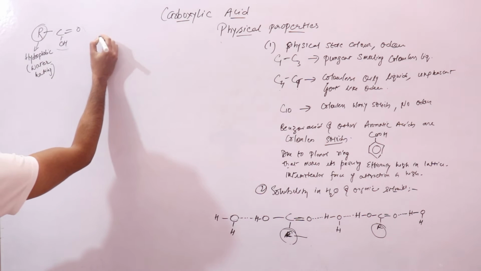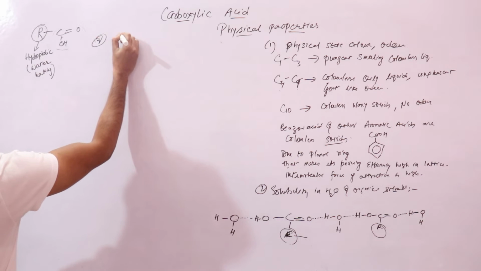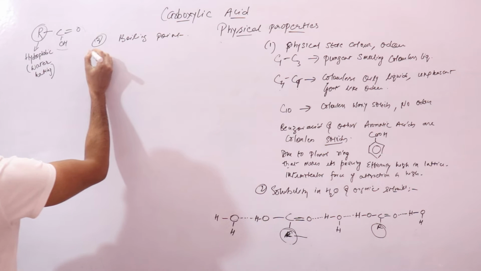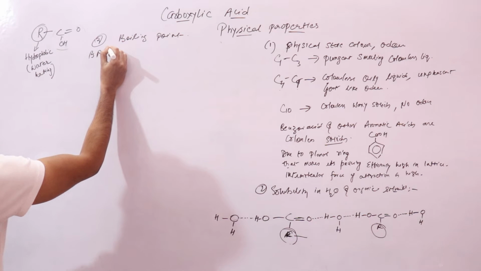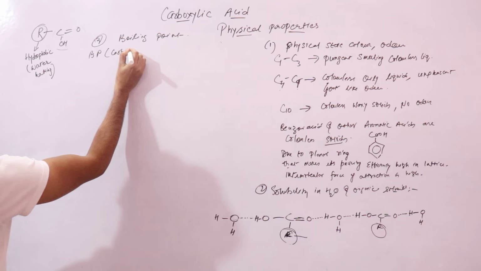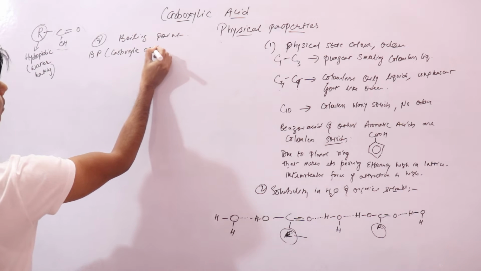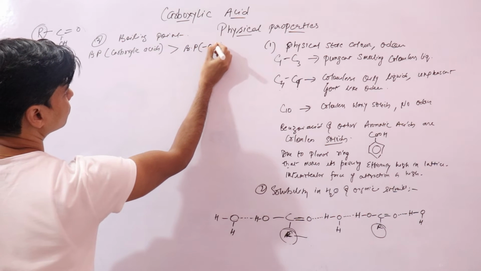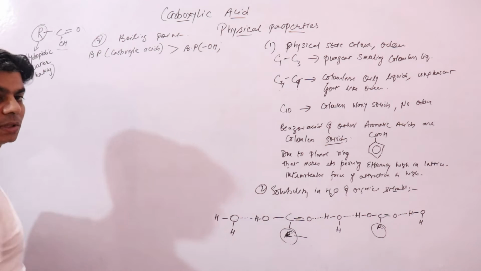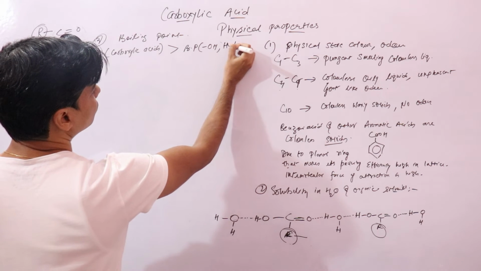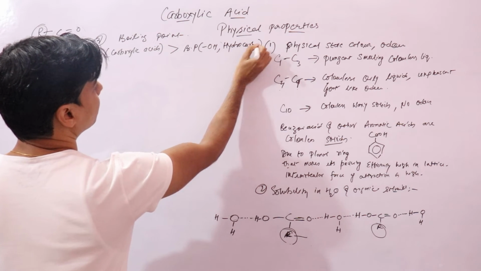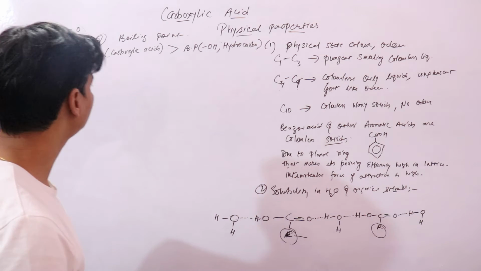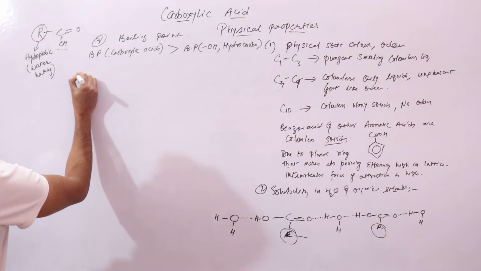Now let's look into the other important property, which is boiling point. The boiling point of carboxylic acids is greater than the boiling point of hydroxyl compounds, that is alcohols, and the boiling points of hydrocarbons. Let's first understand why the boiling point of carboxylic acids is higher. Let's first look into the structure.